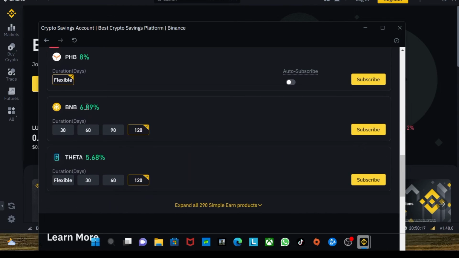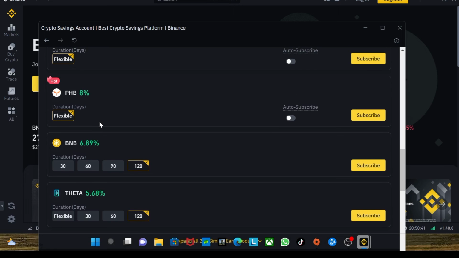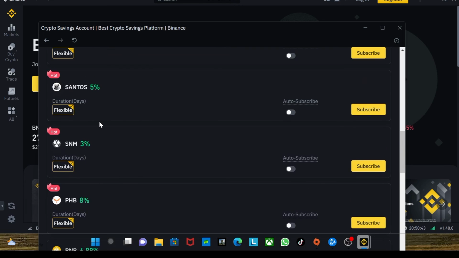The BNB, which is one of the most popular coins here, you can make for 120 days. If you stake your BNB, you make 6.89%. So you can see the coins that are less popular, you can make high money from them, and the coins that are actually popular, you won't be able to make much money. So my advice is, if you want to use the Binance Simple Earn, you should go for coins that are just coming out, because you make lots of amazing profits from them.